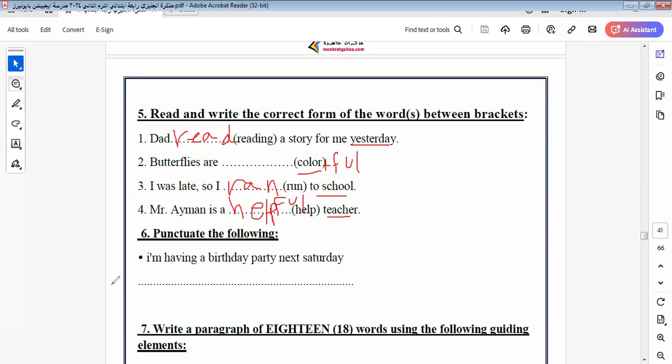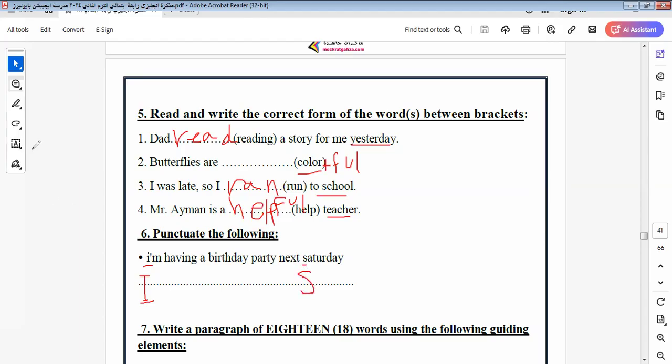Now I hope all the teachers are helpful. Okay, we hope so. Here we replaced I from a small letter to a capital letter. As we told you before, the pronoun I is the only pronoun that, in any place of the sentence, must be written in capital letter. Here we have Saturday, the name of a day, so it will be written in capital letter.